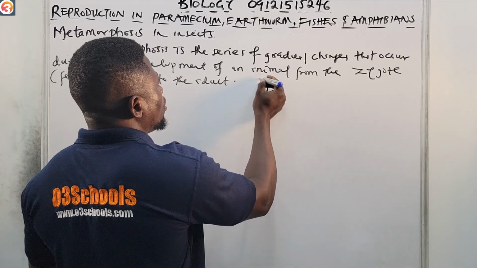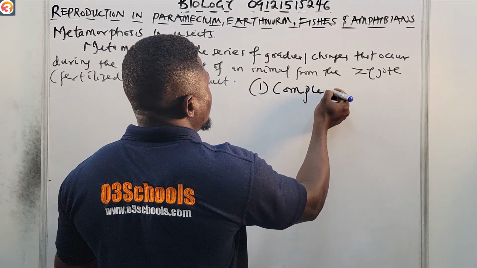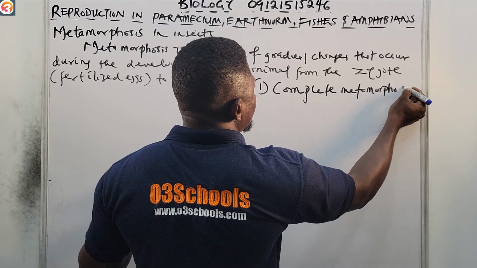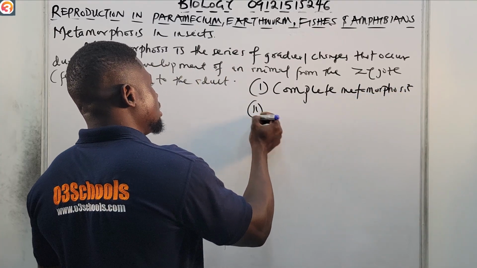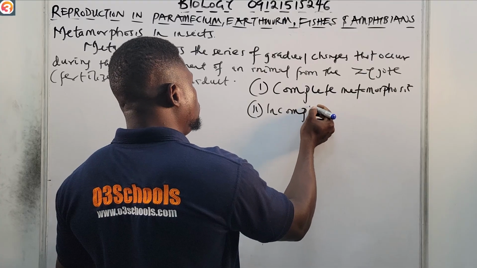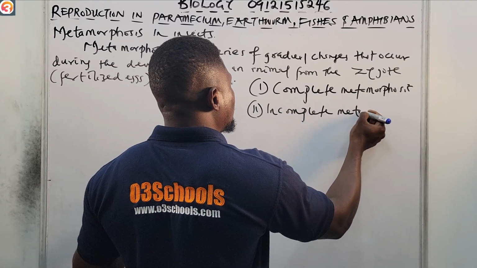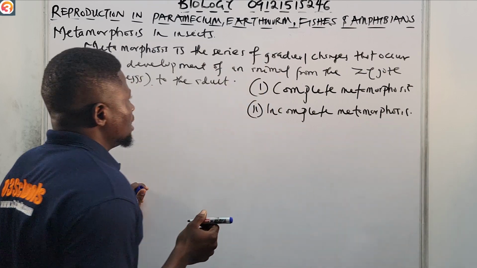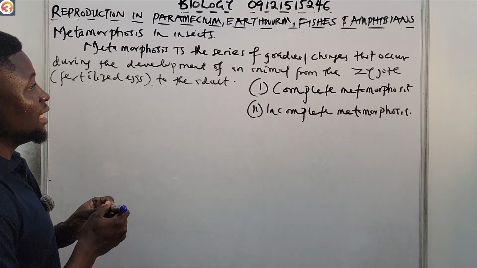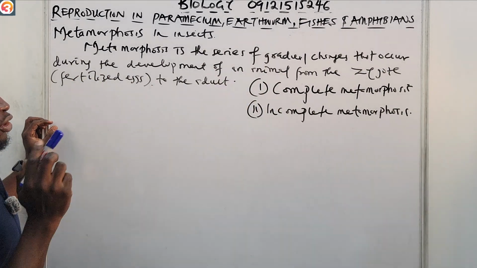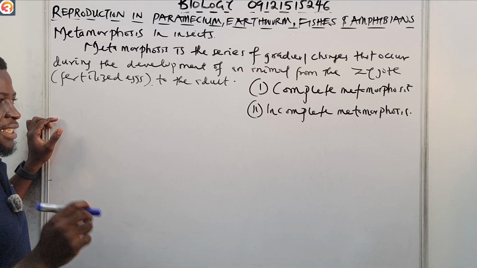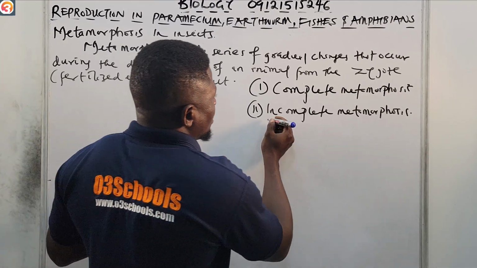One is called complete metamorphosis, and number two is incomplete metamorphosis. Now, let's begin with incomplete metamorphosis.